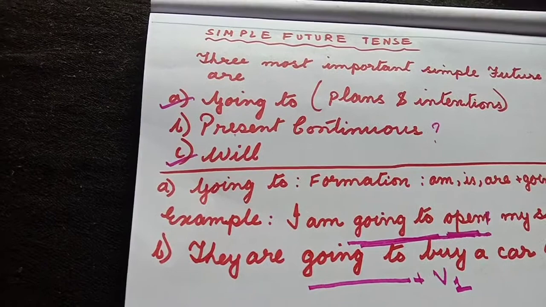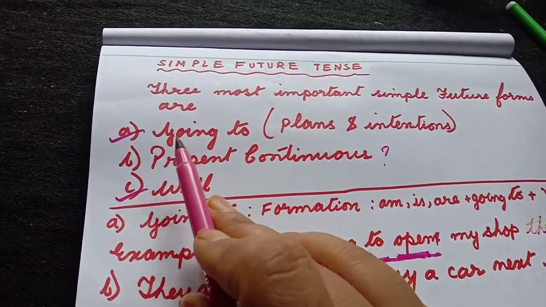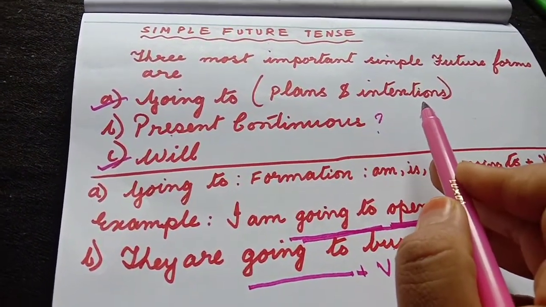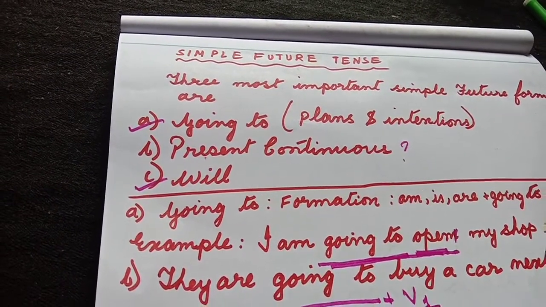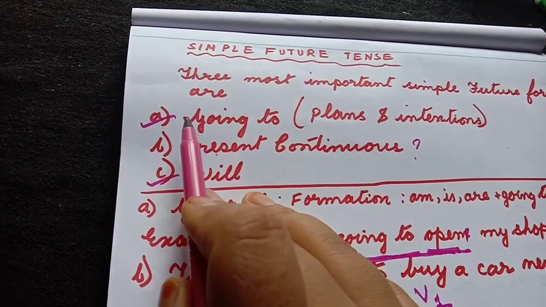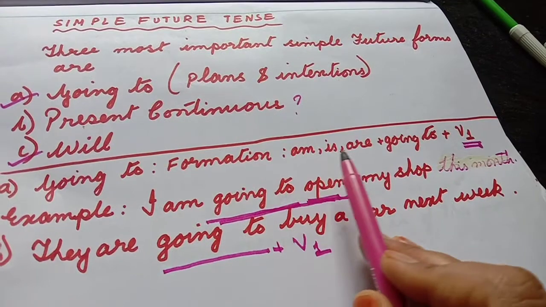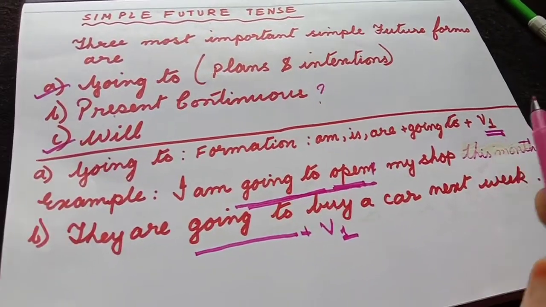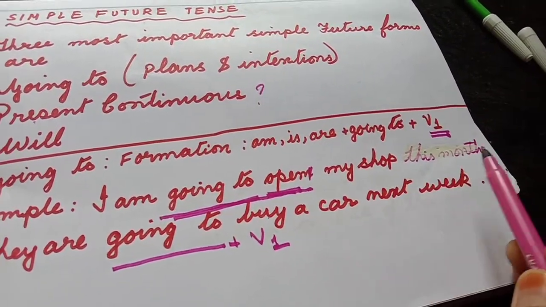Now, when do we use the going to form? We use the going to form to talk about our plans and intentions. Whatever we plan or whatever our intentions are, to express those plans and intentions, we use the going to form. The formation of going to is am, is, are plus going to plus the first form of the verb. For example, I am going to open my shop this month.